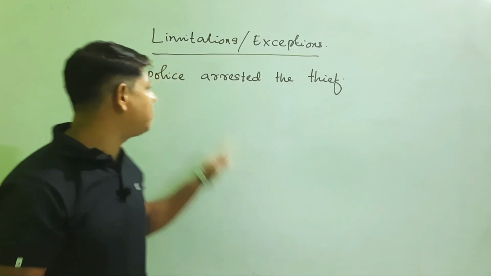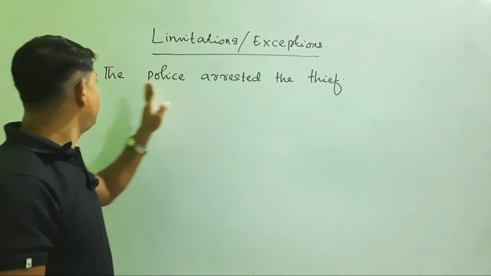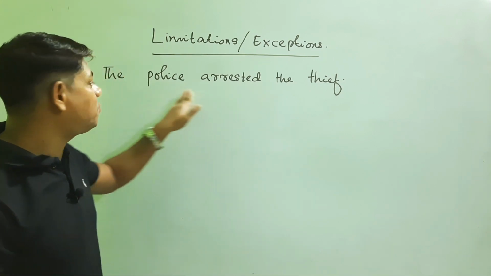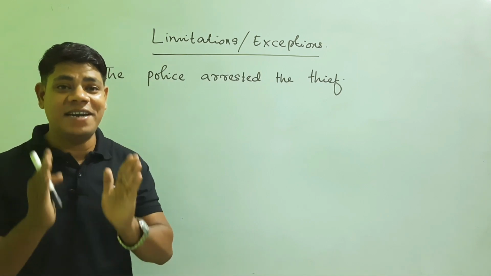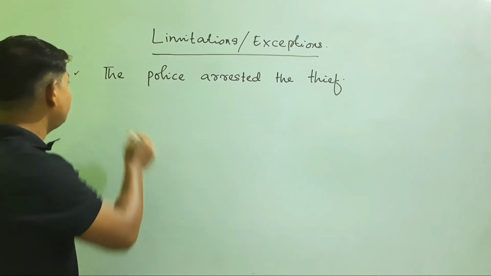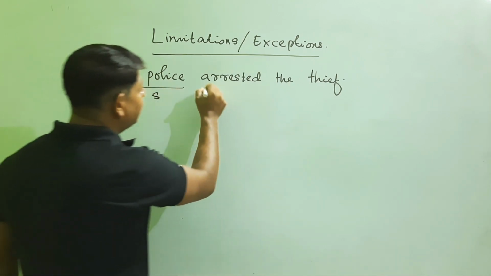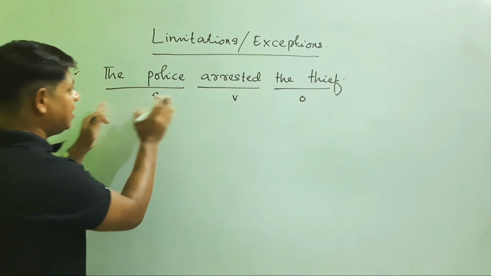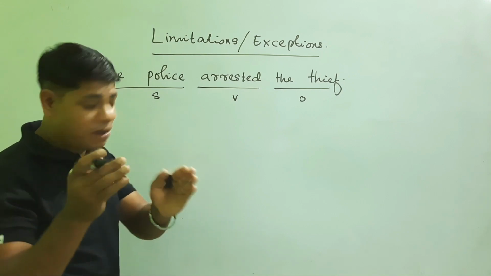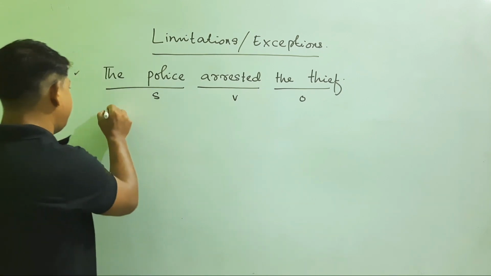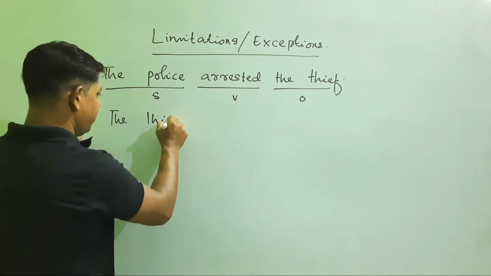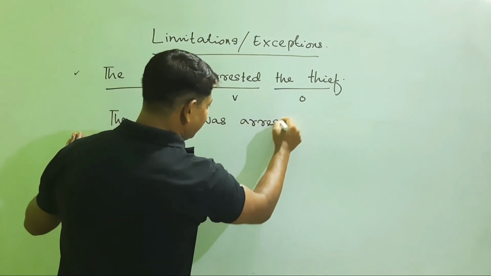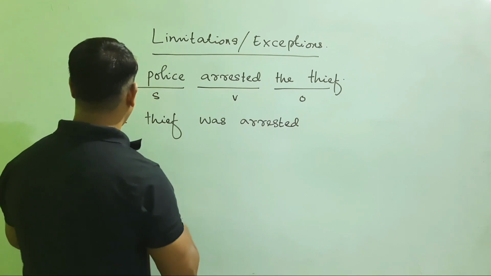So friends, here I have got an example for you. The police arrested the thief. It is no doubt an active sentence. When this sentence is passivized, this is the subject, this is the verb, and finally this is the object. No doubt the sentence is in the form of simple past. If we write in the passive form, it becomes like this: the thief was arrested.